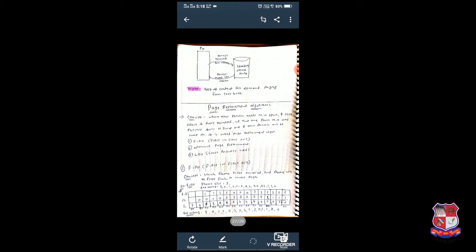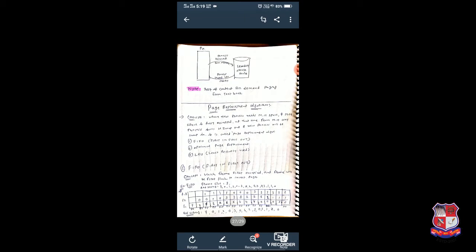I repeat the definition: when a new process needs main memory space, but the problem is that main memory space is not free. So what we have to do? Main memory space is fully occupied, so at that time any process from main memory will be swapped out and the new process will be swapped in to main memory. This is the concept of page replacement algorithm.